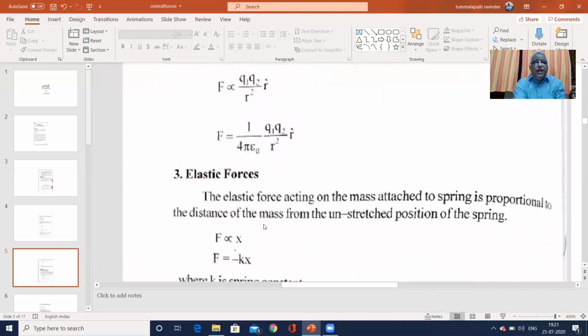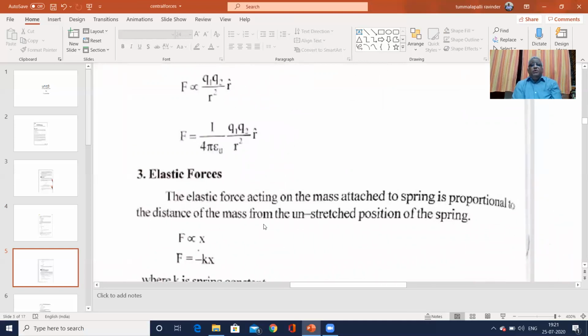Similarly, consider the elastic force. The force acting on a mass attached to a spring is proportional to the distance of the mass from the unstretched position of the spring. If we elongate the spring by pulling the mass, then the force is directly proportional to the negative of the displacement.